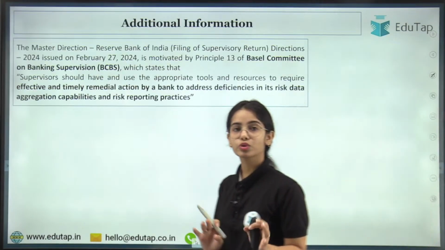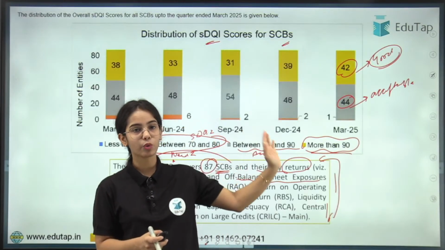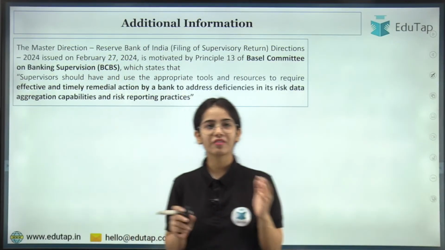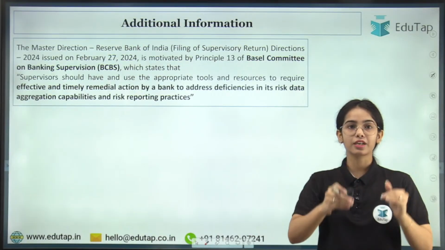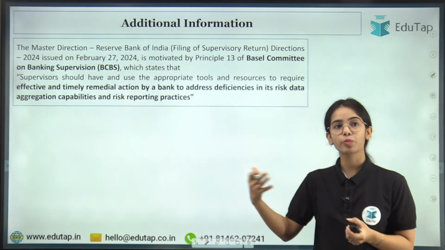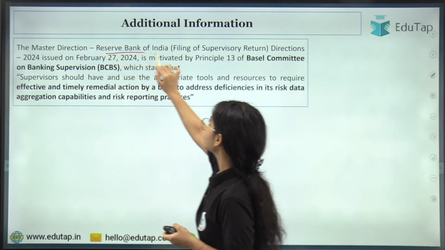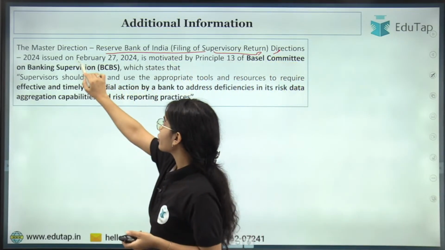Any confusion till now? Some additional information: as I've told you, with the supervisory data quality index there was also a methodology paper that was released. We have discussed the methodology, that there are 4 dimensions, and under the 4 dimensions there are different indicators, but there were some additional points mentioned that seemed important. The master direction of the Reserve Bank of India on filling of supervisory returns, issued in February 2024,